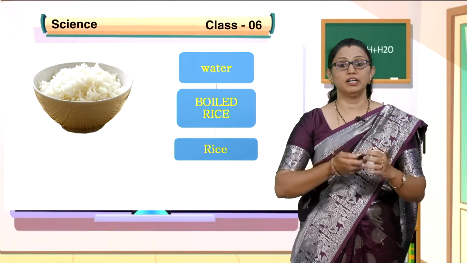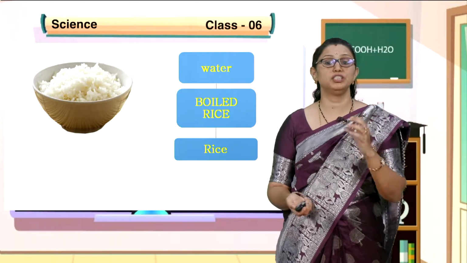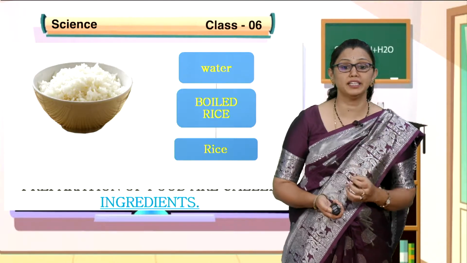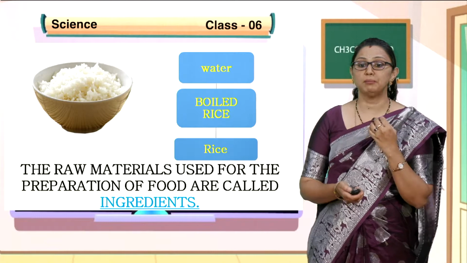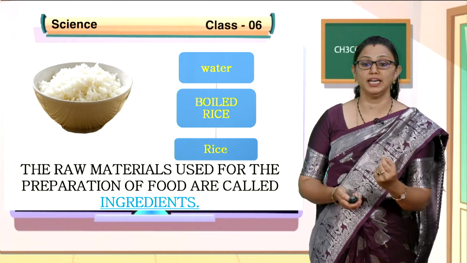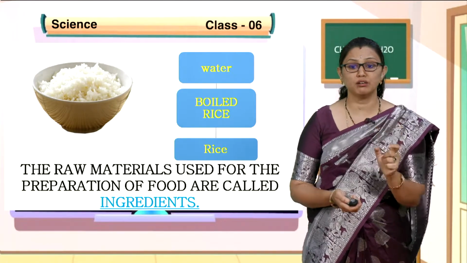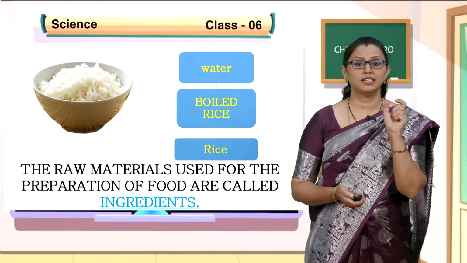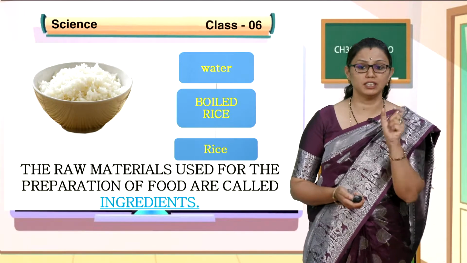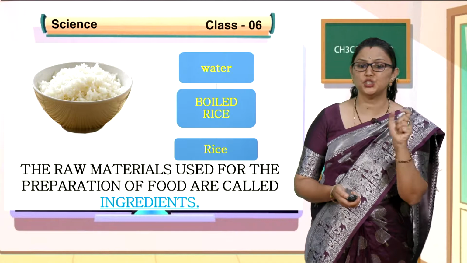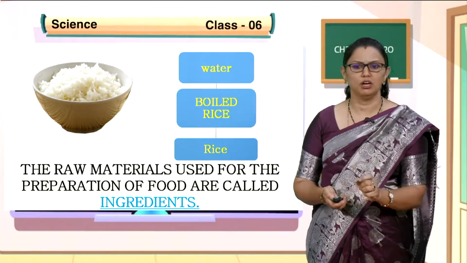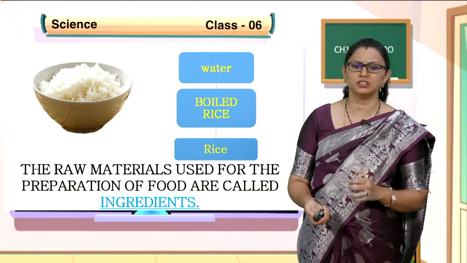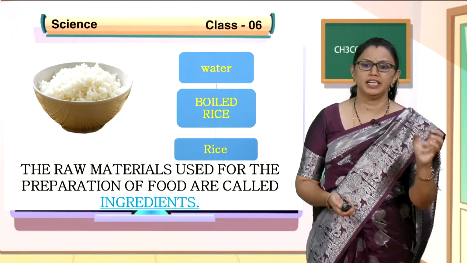Yes, to prepare different types of food, you need materials. The raw materials which are used for the preparation of food are called ingredients. Make a word of ingredients, write it down, children. This is a word that comes with a new, that is I-N-G-R-E-D-I-E-N-T-S, ingredients. To prepare different dishes, you need different ingredients.